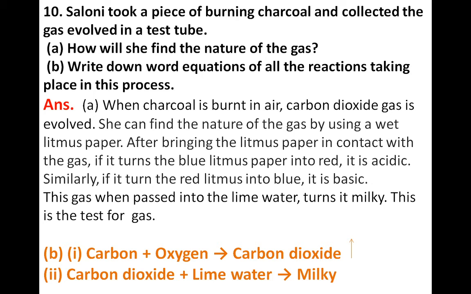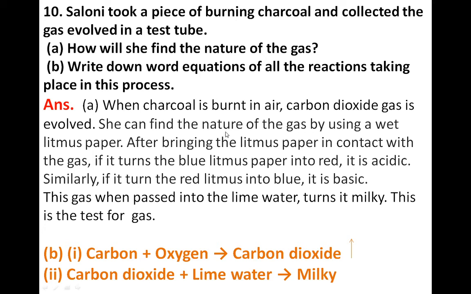So if she collects that gas in a test tube, to check out the nature of this gas, she has to wet the litmus paper and check the nature of the gas by this litmus paper.